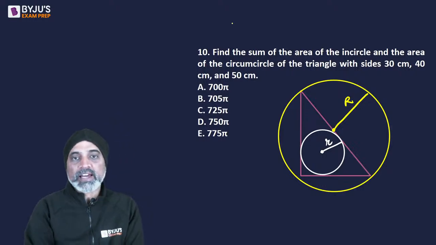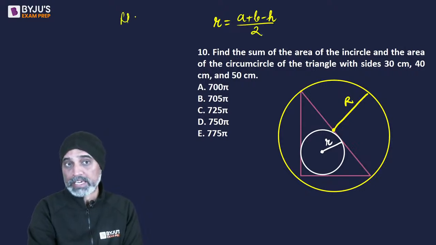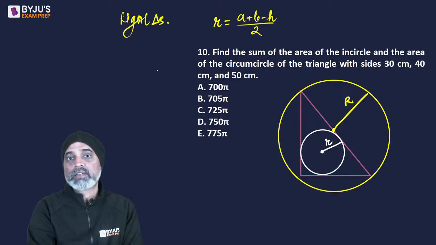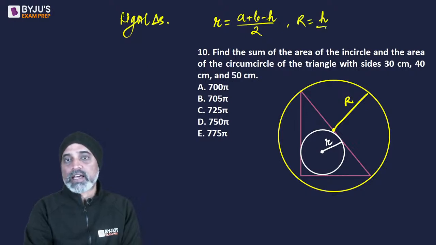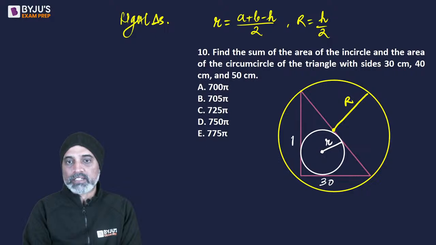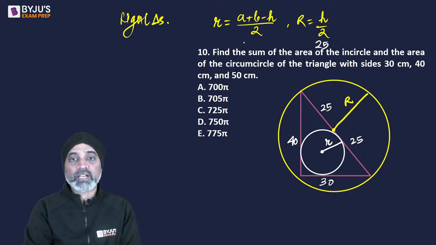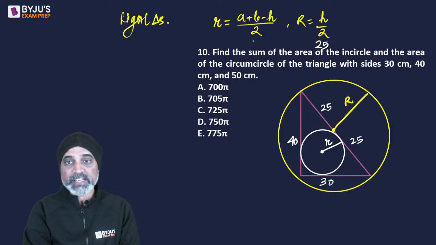So the formula that we have is inradius is given as altitude plus base minus hypotenuse upon 2 of a right angle triangle. ठीक है, ये केवल right triangles के लिए applicable है. And the circumradius is given as half of hypotenuse. So obviously here one of the sides is 30, the other is 40, and the hypotenuse is 50. That means this is 25 and this is 25. So capital R is definitely going to be 50 ka half, which is 25. While inradius is going to be 30 plus 40, that is 70. 70 minus 50, which is 20. 20 by 2, which is going to be 10.